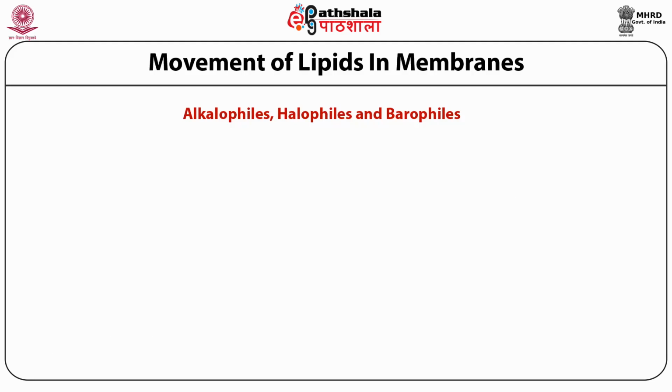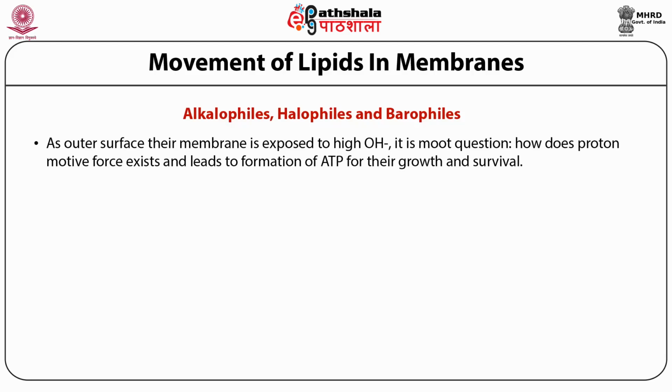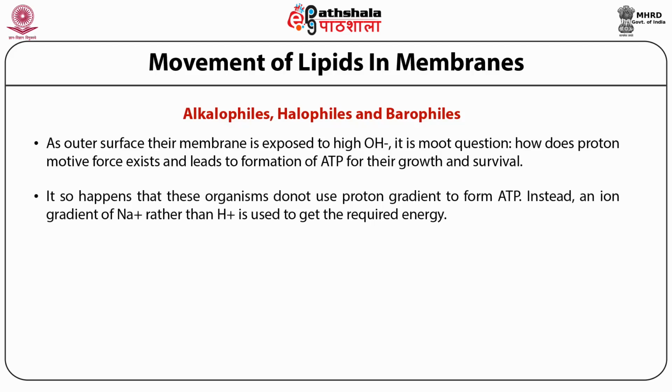Alkalophiles and halophiles are other examples of extremophiles. Most of the alkalophiles are also halophiles. As the outer surface of their membranes is exposed to hydroxyl anion, it's a moot question how a proton motive force exists and leads to formation of ATP for their growth and survival. It so happens that these organisms do not use a proton gradient to form ATP. Instead, an ion gradient of sodium ion rather than proton is used to get the required energy.